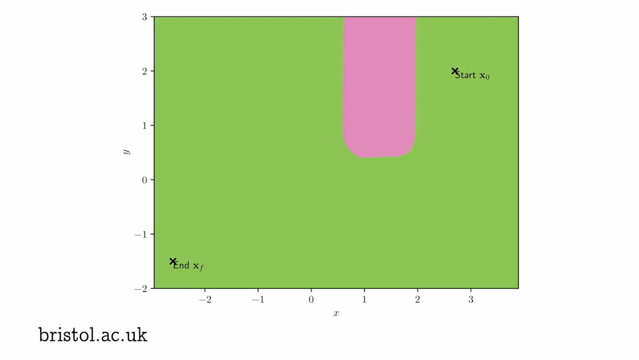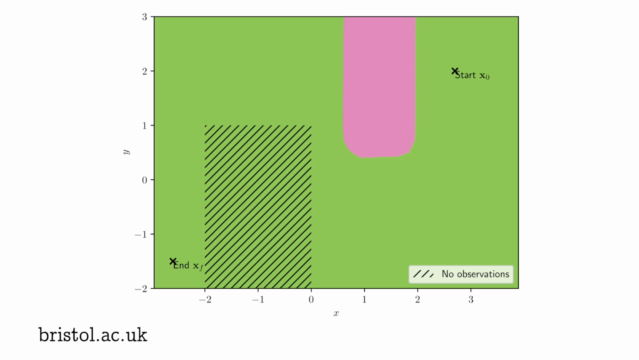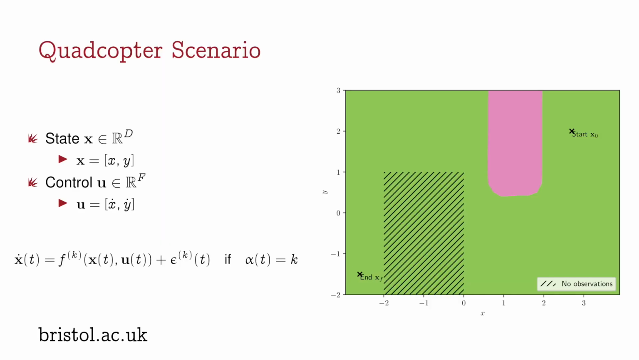Now, given a start and end location in our room, we would like to find trajectories that remain in our non-turbulent dynamics mode. And given that we have not observed a subset of our environment, we would also like to avoid entering this region.